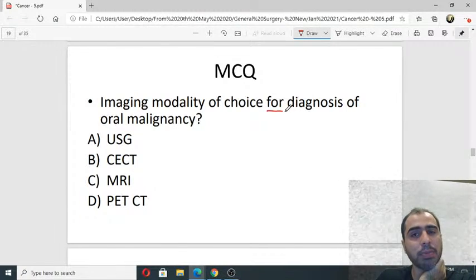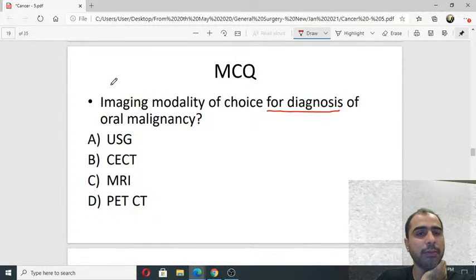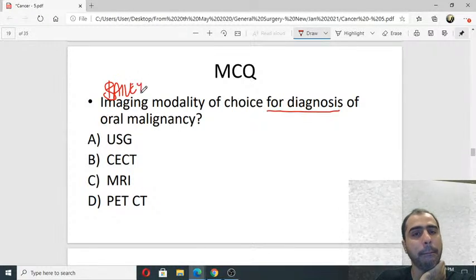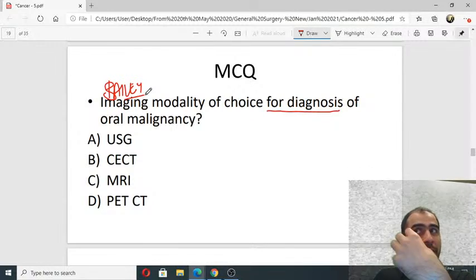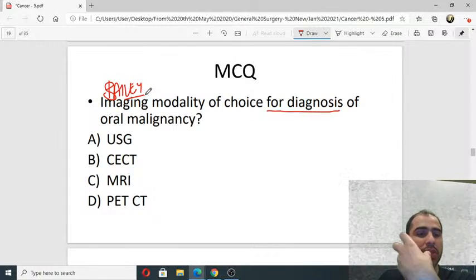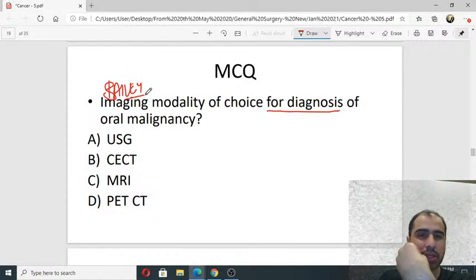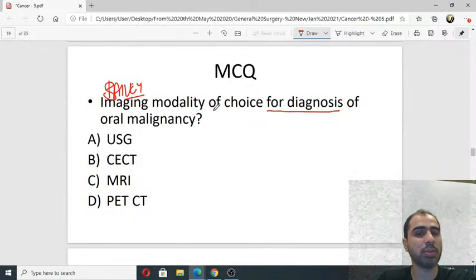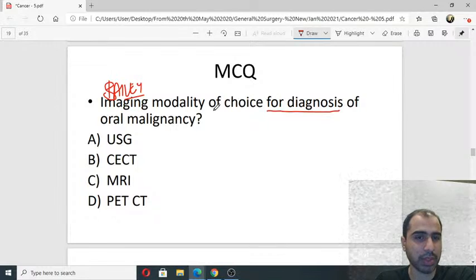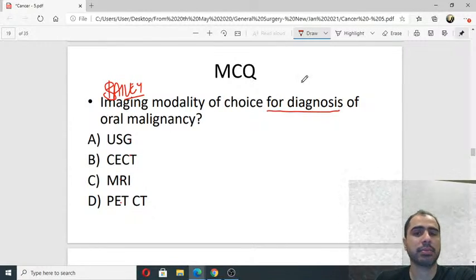For diagnostic purposes, what is the imaging modality of choice? Again from Bailey. This is directly from Bailey. Yes, I do biopsy, but if I want to image, if I want to see where the tumor is, what is the depth of invasion, is it getting advanced, what is the modality of choice? Is it USG, CT, MR, PET scan?